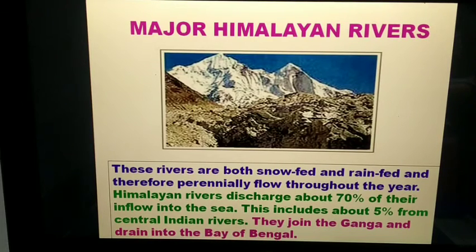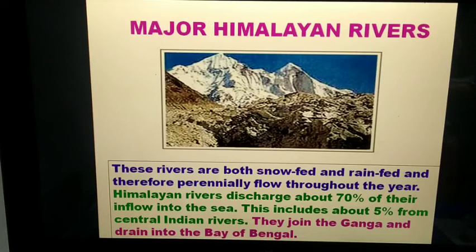Another point: these rivers are both snow fed and rain fed, so remember these words, and therefore they flow perennially throughout the year. Most of the rivers whose origin is from the Himalayas are perennial in nature. That means water is available throughout the year, because they originate from glaciers. They are snow fed, so ultimately they are perennial in nature.